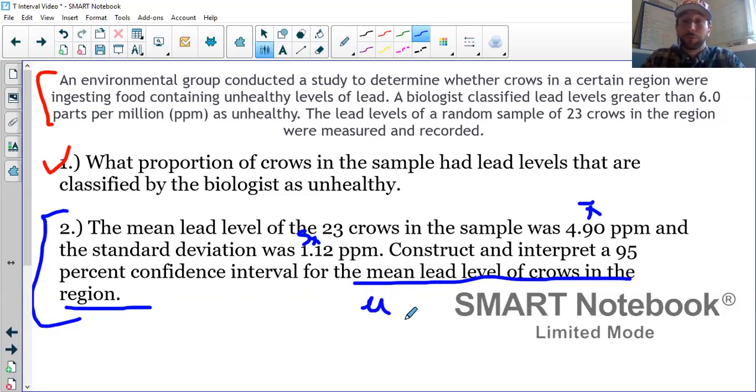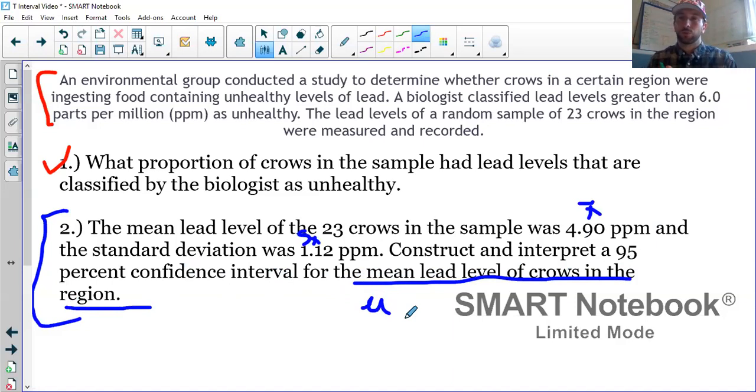So the logic is the same. A confidence interval is what we're going to use to estimate the value of a parameter based on sample statistics. So before, with 1 proportion z intervals, we were estimating p based on p hat. Now with this t interval, we're going to estimate mu based on x bar. The process for doing that is the same. It's 3 steps: conditions, we get to the math, and we write an interpretation of the interval. And that's it.